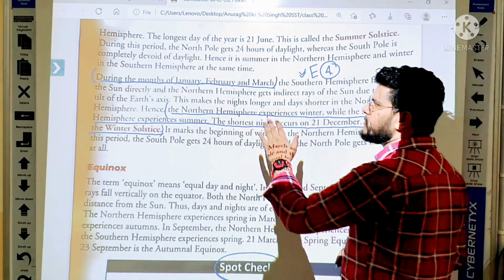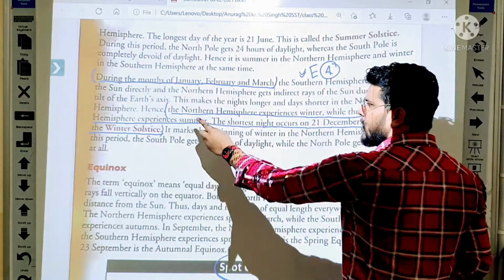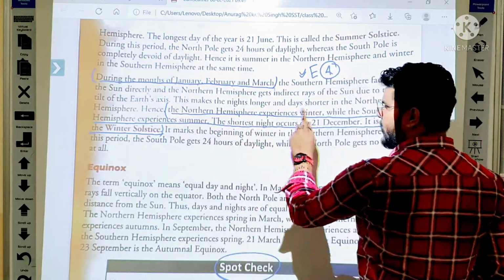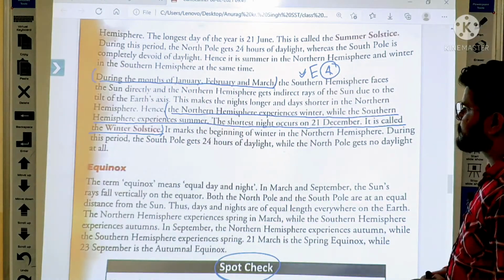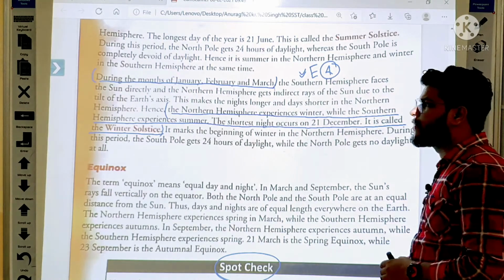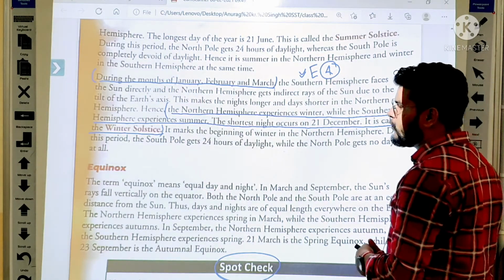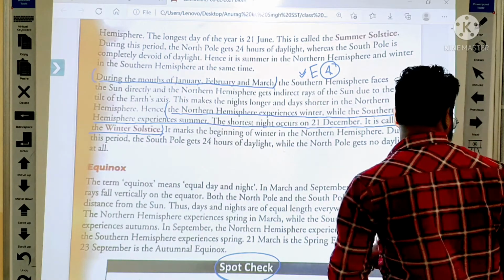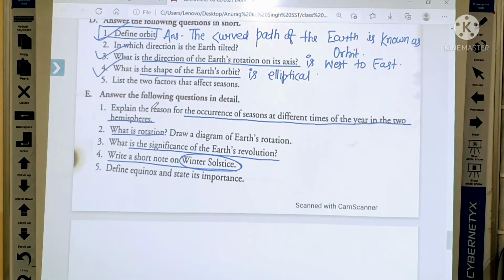So everybody please see, everybody write from 'during' to 'March', and then after that you will write from 'the northern hemisphere' to 'winter solstice'. Okay, so let us take a screenshot of this answer. I am giving you 5 seconds. 5, 4, 3, 2, 1. Students, after this, first, second, third and fourth of type E.